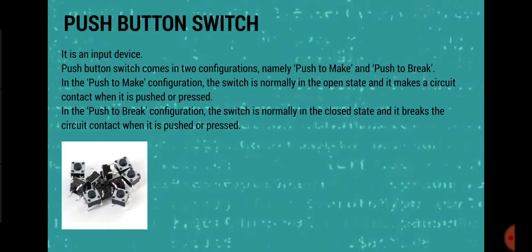Now let's look into push button switch. It's an input device. Push button switch, you would have generally seen, a simple push button. Push button switch comes in two configurations, namely push to make and push to break. In the push to make configuration, the switch is normally in the open state and it makes a circuit contact when it is pushed or pressed. In the push to break configuration, the switch is normally in the closed state and it breaks the circuit contact when it is pushed or pressed.